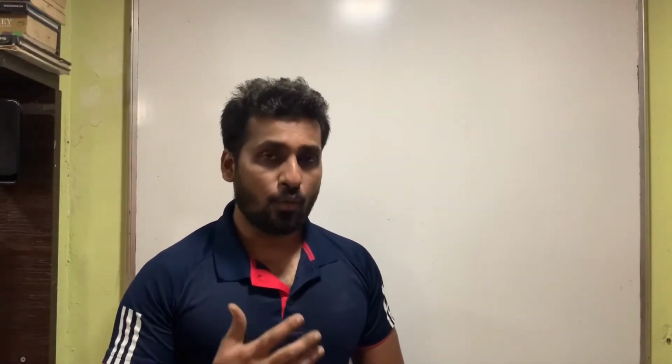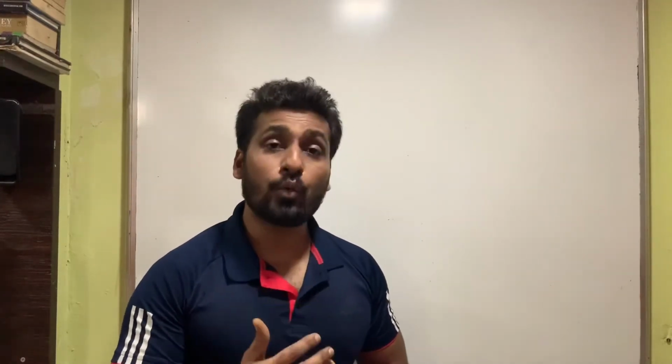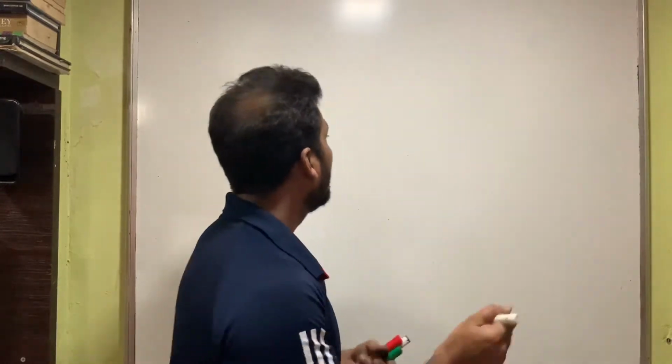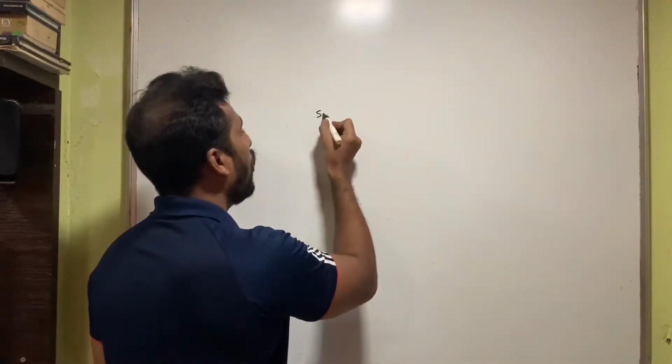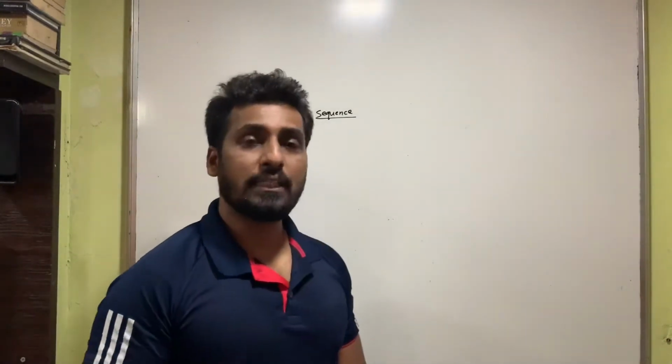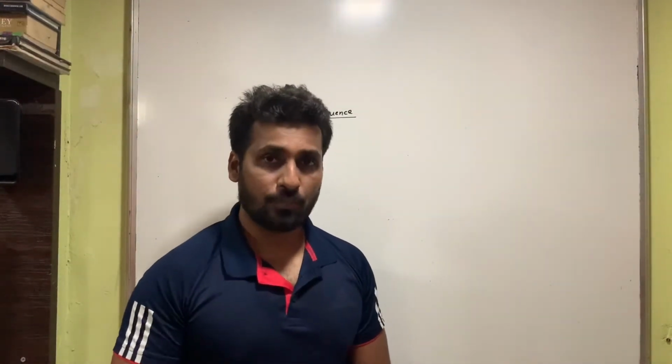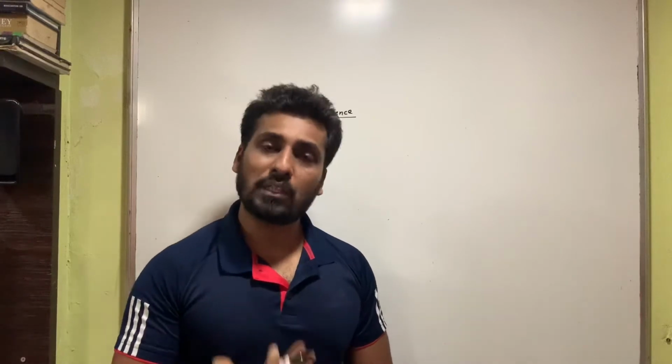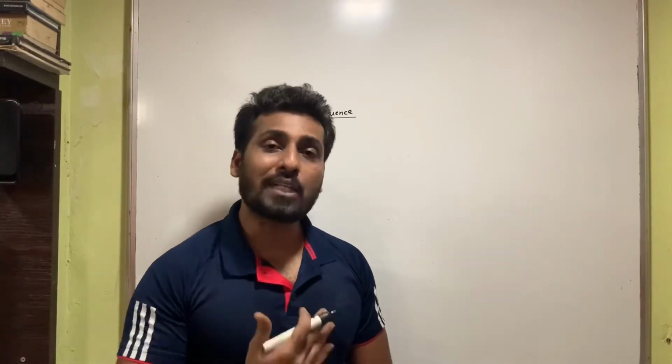Now students, what I actually mean by sequence and series is what you need to first understand. If I say sequence, what do I mean by a sequence? Sequence is basically nothing but arrangement of numbers. You take some natural numbers or some other numbers and you start arranging them.